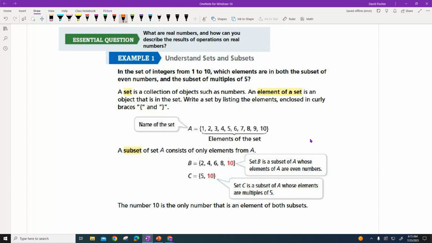And the subset is a multiple of 5. So this is what we call a set of numbers here. The first rule they're talking about. So they said numbers between 1 and 10. They said right there, okay?